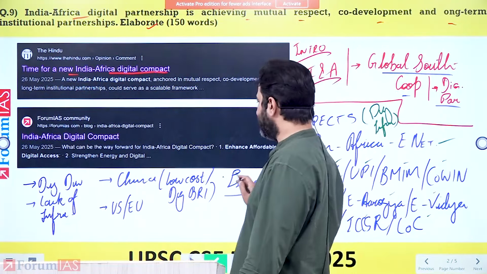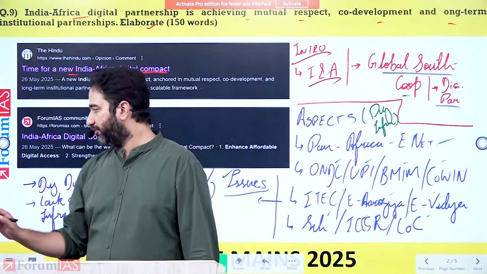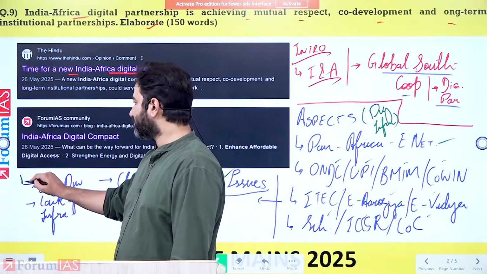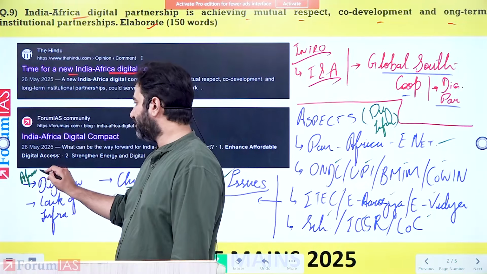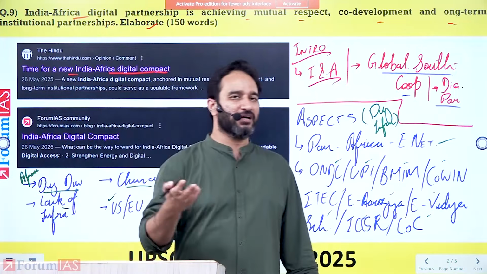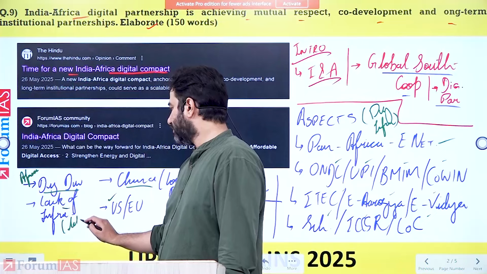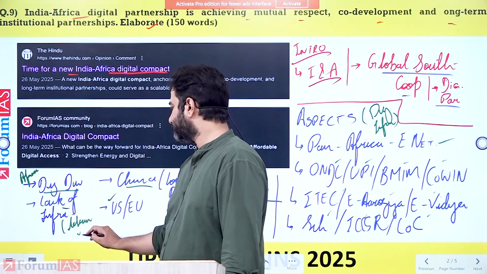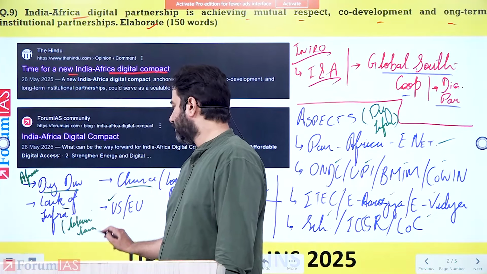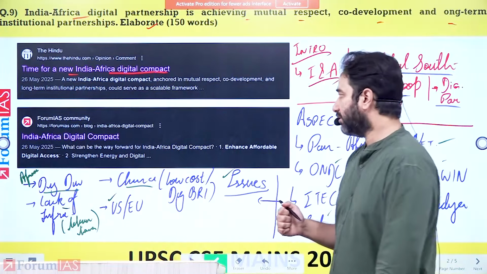You also highlight the various issues. One problem being China, and the investment coming from the US and European Union. Apart from this, the problems that are there within the African continent itself: the digital divide, the lack of infrastructure. When you talk about lack of infrastructure, give the examples. So telecom towers, right? Optical fibers. All of this India is also trying to bring to the African continent.